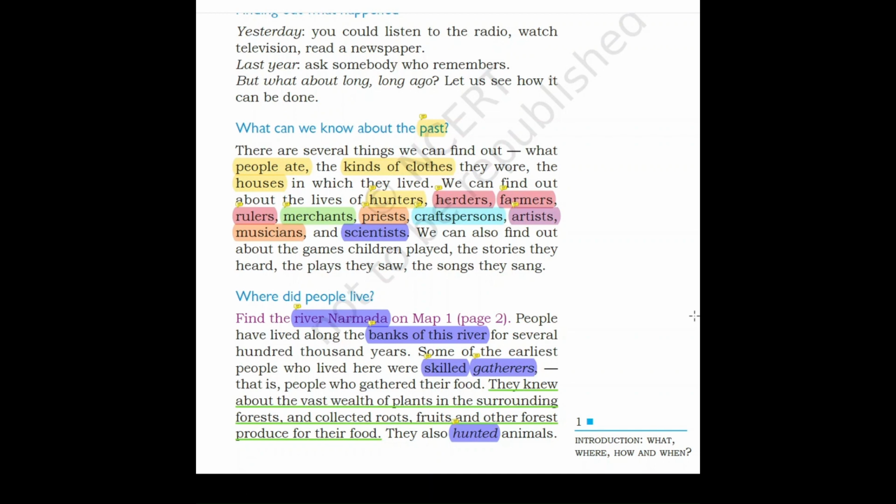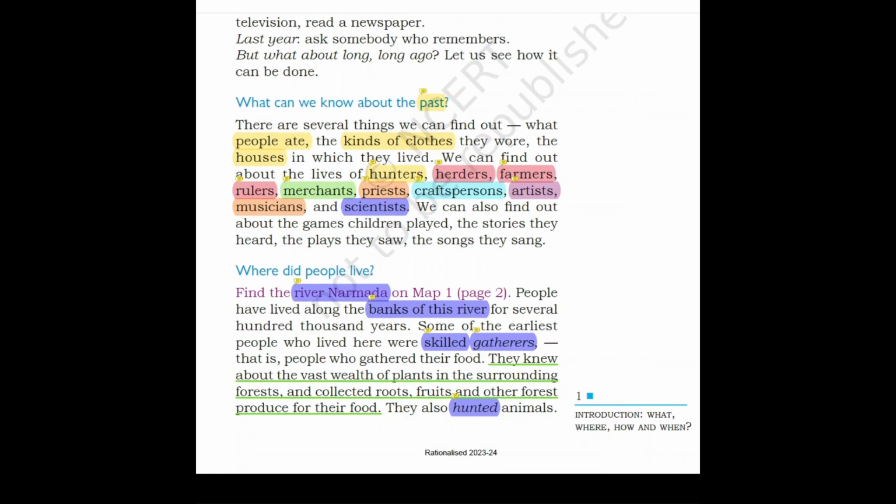They knew about the vast wealth of plants in the surrounding forests and collected roots, fruits, and other forest produce for their food. They also hunted animals. Hunted means they searched and killed animals for their food.